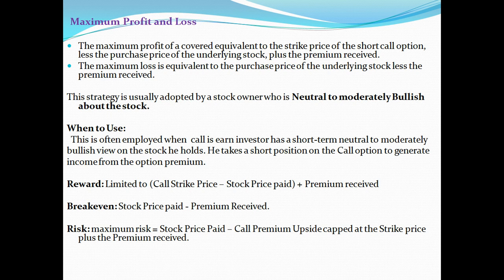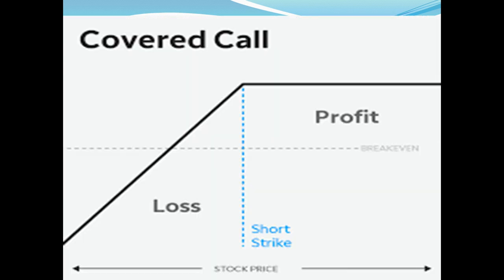Reward. Reward is limited to the call strike price minus the stock purchase price plus the premium received. Breakeven. What is breakeven? Stock purchase price minus the premium received is the breakeven. What is risk? Maximum risk is the stock purchase price minus the call premium received. So let's go. This is the diagram.